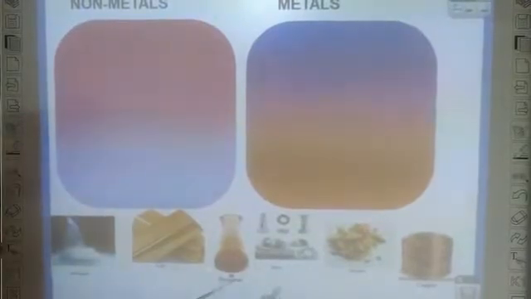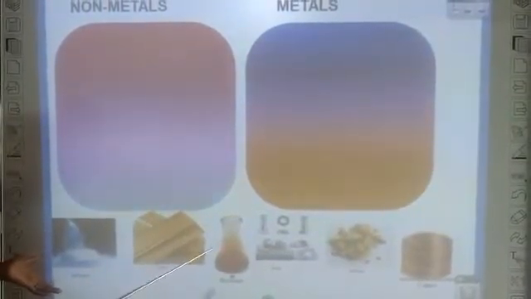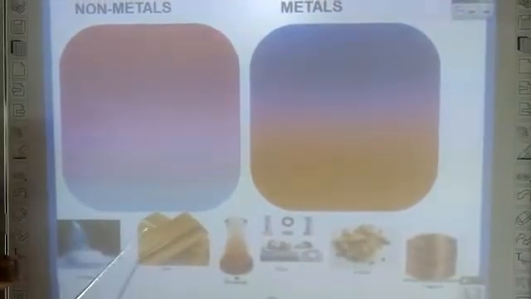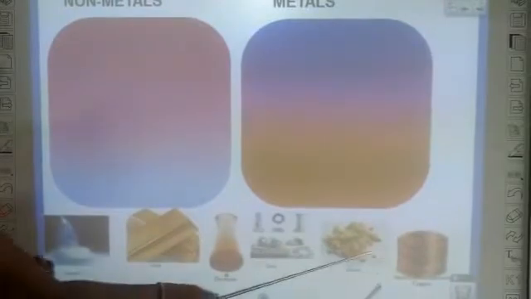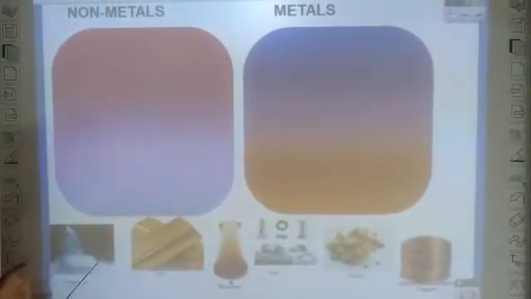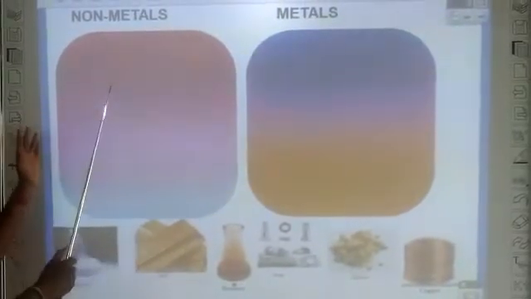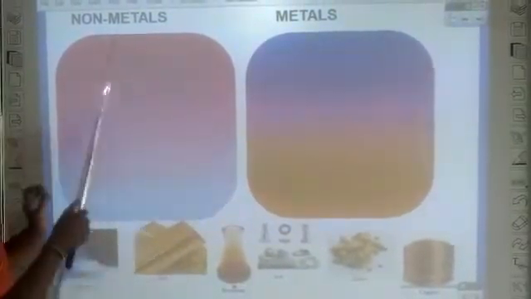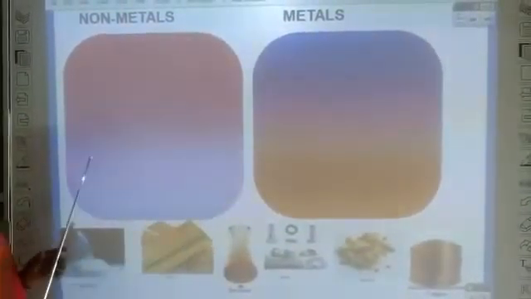So here you can see non-metals as well as metals: nitrogen, gold, bromine, iron, sulfur, copper. In front of you, I have two bins, one a non-metal bin and the other a metal bin, right?